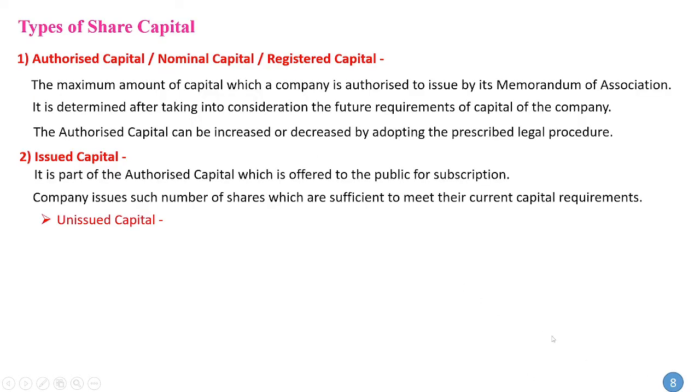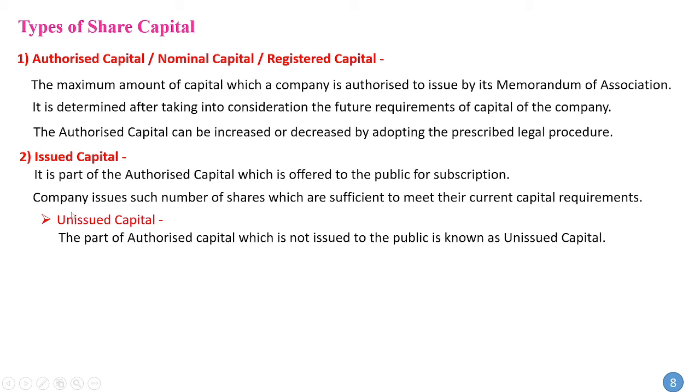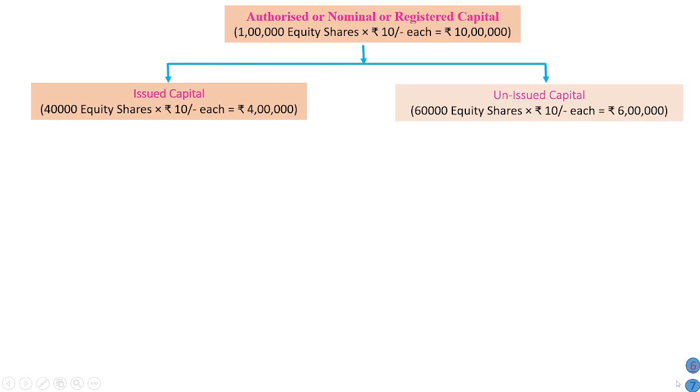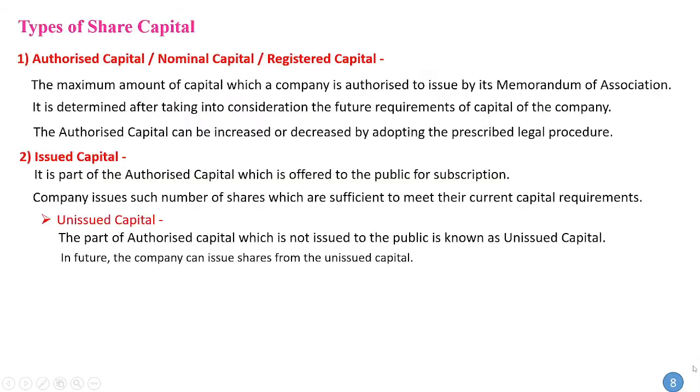Then the remaining part of authorized capital is known as unissued capital. So the part of authorized capital which is not issued to the public is known as unissued capital. The company can issue this unissued capital in future. So in our example, the remaining part, that is 60,000 equity shares which are not yet issued by the company, is called unissued capital. So 60,000 into 10 is our unissued capital.